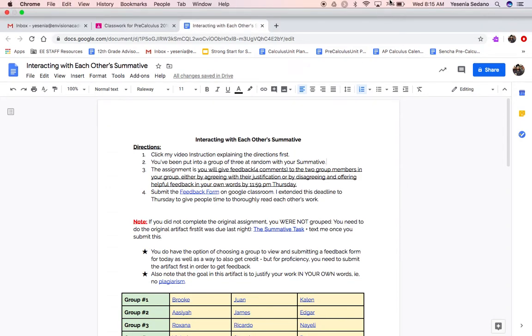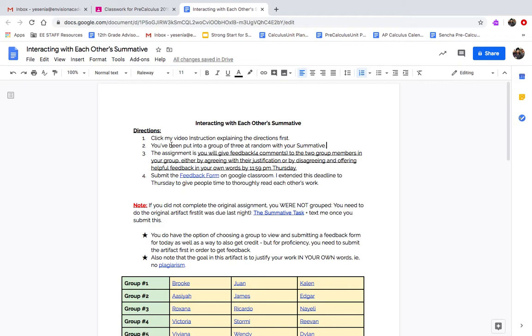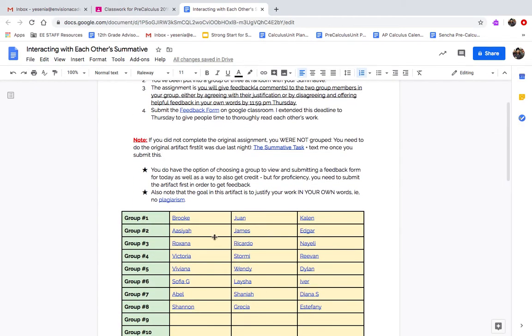All right, we're going to go through today's directions, which is interacting with each other summative. And again, this is our artifact. You clicked on my video instruction, and I'm going over the directions right now. So you've been put into a group of 3 at random with the summative work. As you can see, you've been put in groups here.